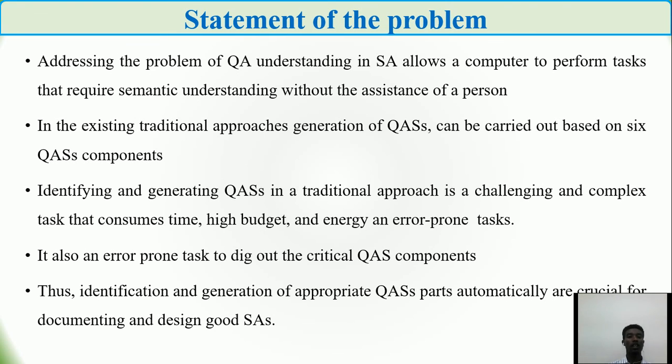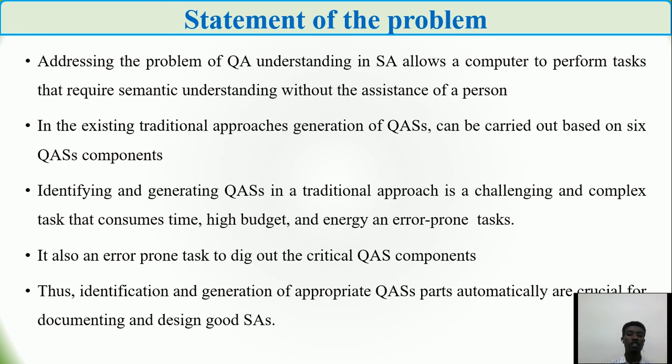So identifying and generating quality attribute scenarios in a traditional approach is a very challenging and complex task that requires much time, a high amount of budget and energy, and is error-prone, especially for novice or inexperienced users. It is also an error-prone task to dig out the critical quality attribute scenario components, especially for inexperienced users.